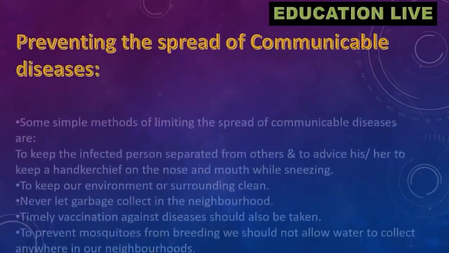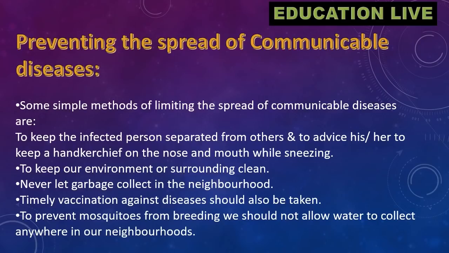Preventing the spread of communicable diseases. Some simple methods of limiting the spread of communicable diseases are: to keep the infected person separated from others and to advise him or her to keep a handkerchief on the nose and mouth while sneezing. To keep our environment or surrounding clean. Never let garbage collect in the neighborhood. Timely vaccination against diseases should also be taken. To prevent mosquitoes from breeding, we should not allow water to collect anywhere in our neighborhoods.